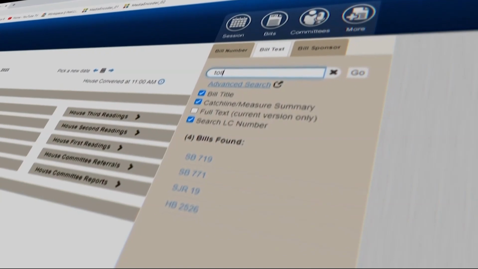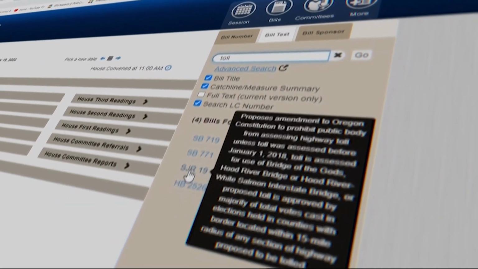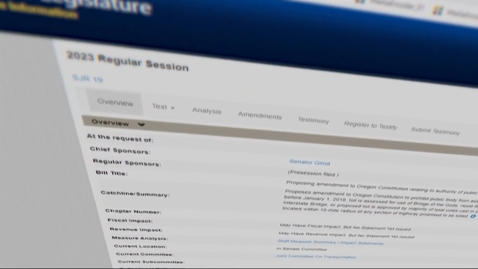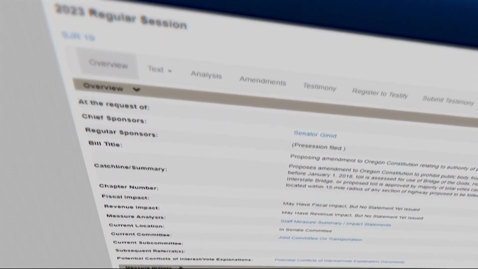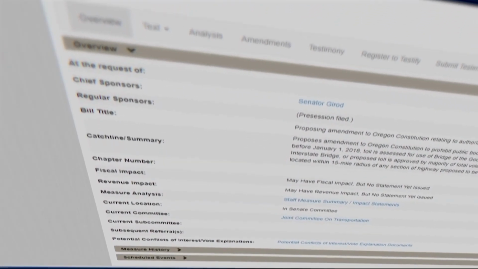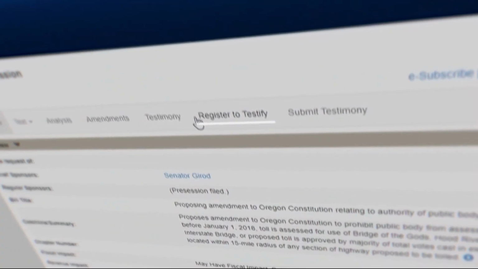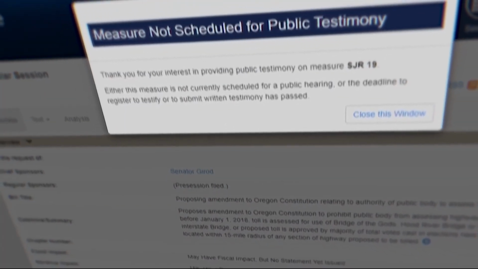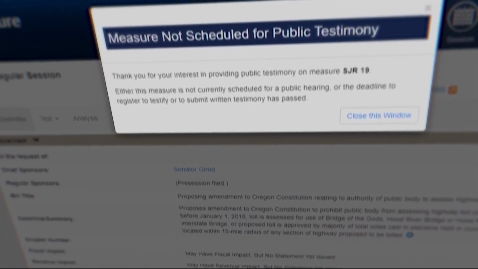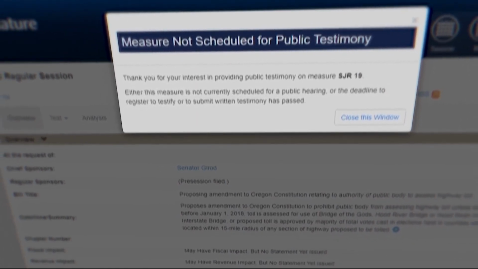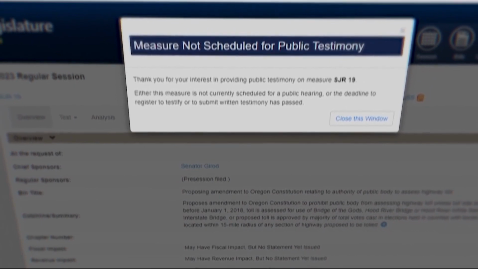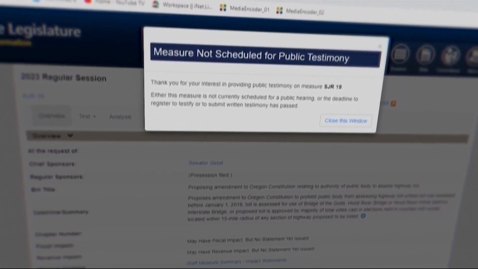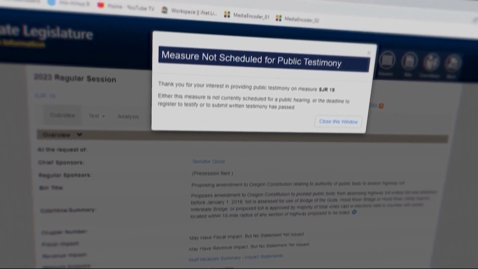If you find a bill you'd like to weigh in on, click it. We found a bill that would prohibit a public body from assessing a highway toll. It will bring you to the page that shows who the chief sponsor is, as well as other key information. If you want to weigh in, you can click on Register to Testify on the top middle of the page. And you may run into this problem. You'll get a pop-up that says the bill does not have public testimony scheduled at the moment. If that's the case, keep checking back on the bill in the future to see if public testimony ever does happen. Some bills are never heard, and if that's the case, there will be no public testimony.